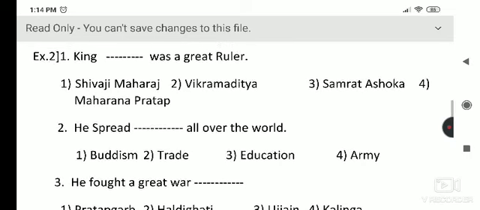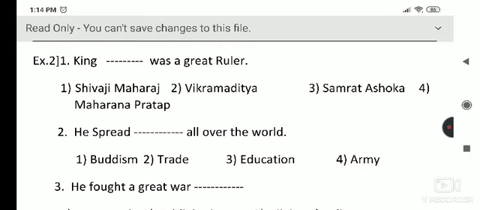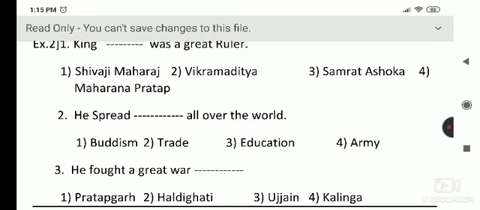In the second example, the first sentence is: King dash was a great ruler. All the options fit in the blank place: Shivaji Maharaj also a great ruler, Vikramaditya also, Samrat Ashoka also, and Maharana Pratap also. To make a correct choice, we have to look at the second sentence: he spread dash all over the world.